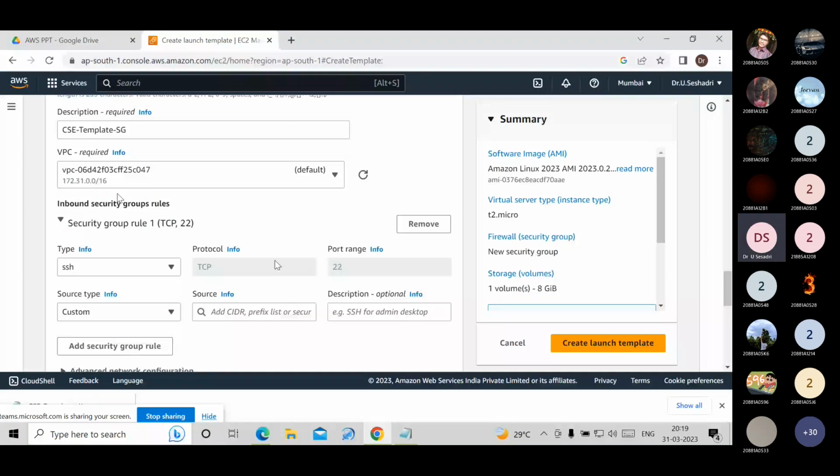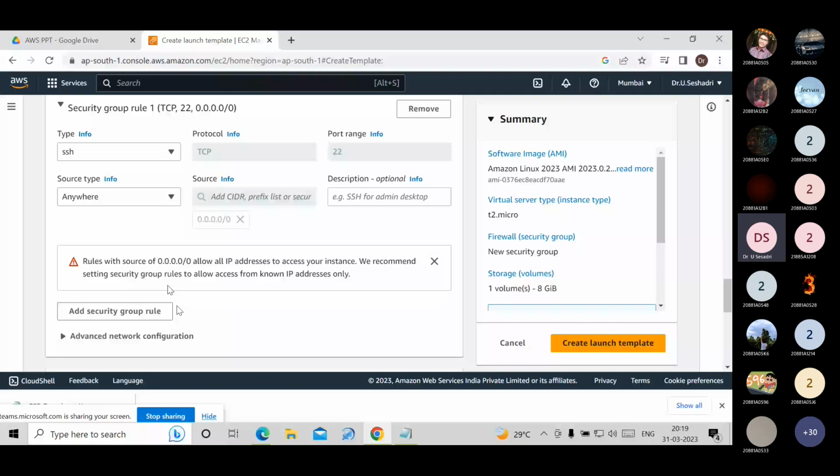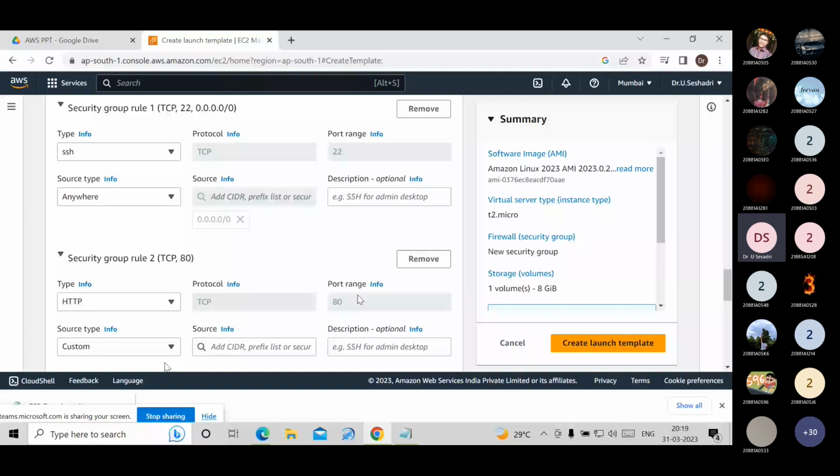Source type is anywhere. Now we have to add the security group rule, that is, we have to enable HTTP. Port range is 80. Source type is anywhere. Scroll down.